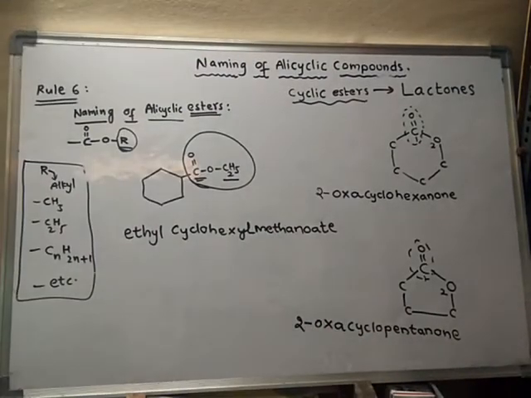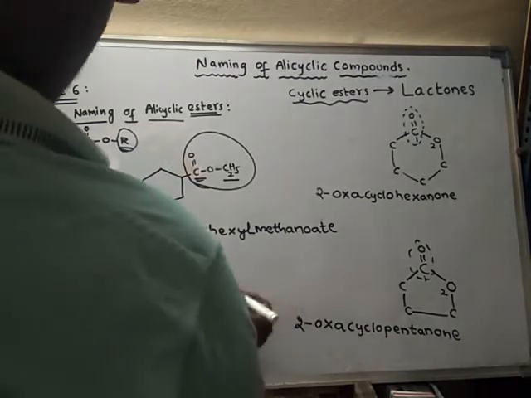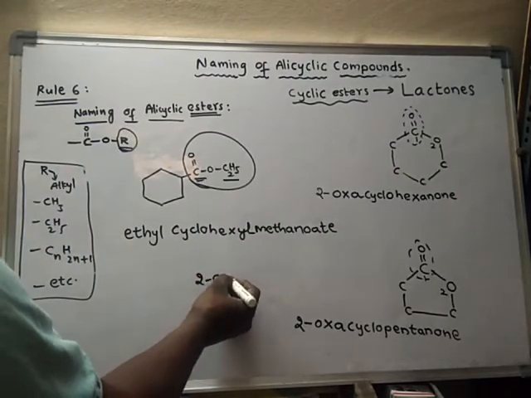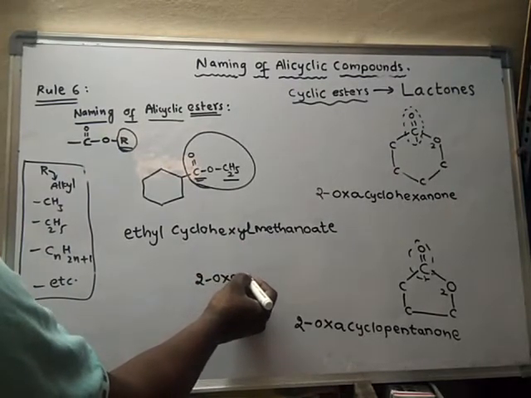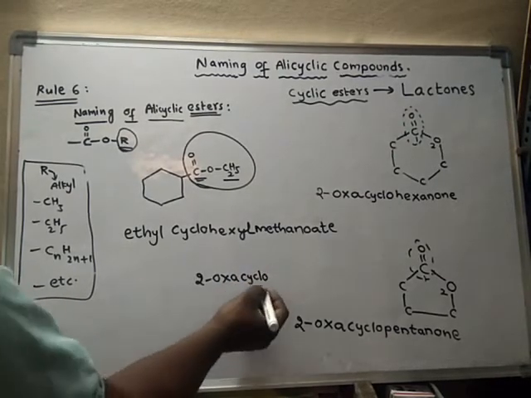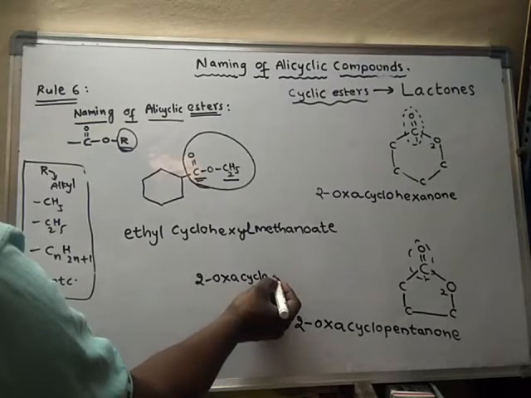Hexanone. Generally the names of these compounds are called 2-oxa cycloalkanones.